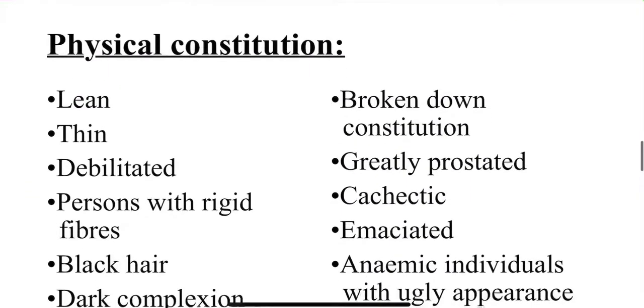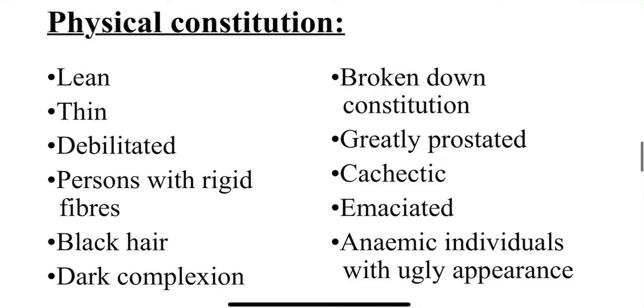Now let us move on to the physical constitution of nitric acid. Lean, thin, debilitated person with rigid fibers, black hair, dark complexion, broken down constitution, greatly prostrated, cachectic, emaciated, anemic individuals with an ugly appearance.